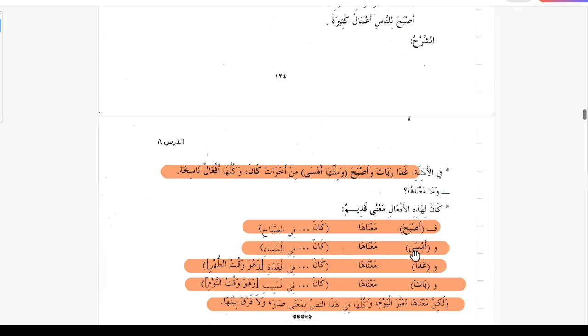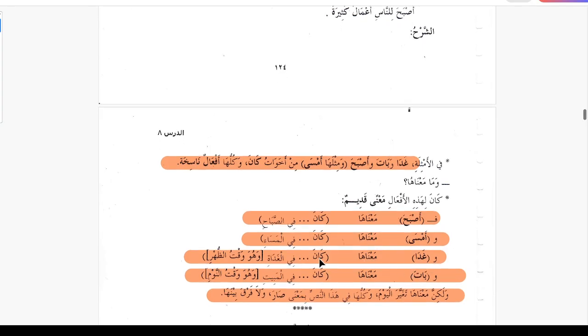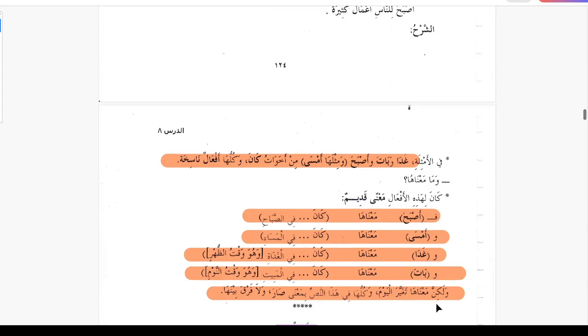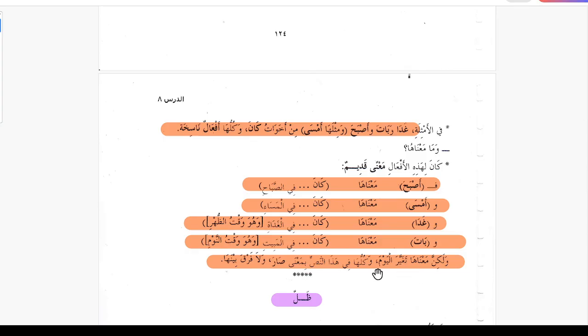Gada was used when something happened at noon time, waqtu Zuhri, the Zuhr time. Bata was used when something was happening at waqtu naumi, night time, fil mabiti. But walakinna, but now manaha taghayyar al yawm, those meanings no longer apply.